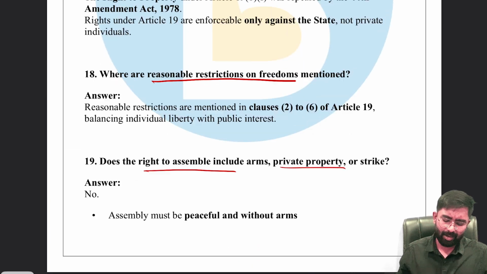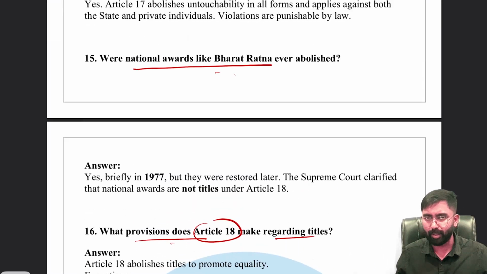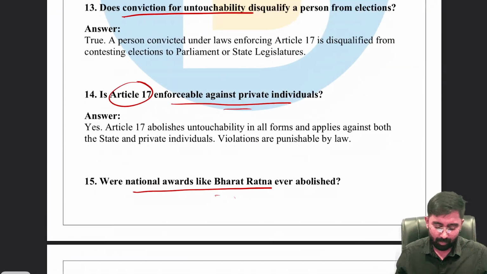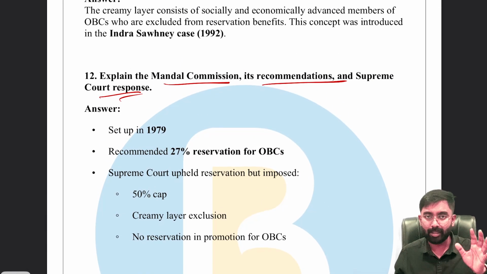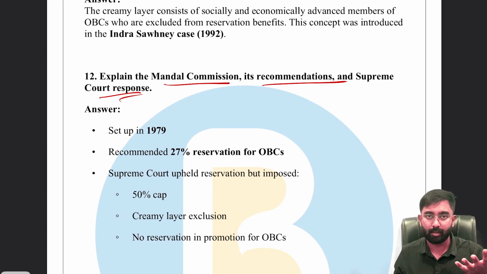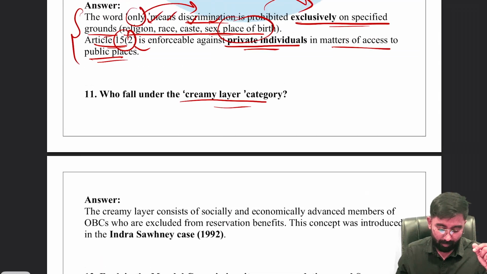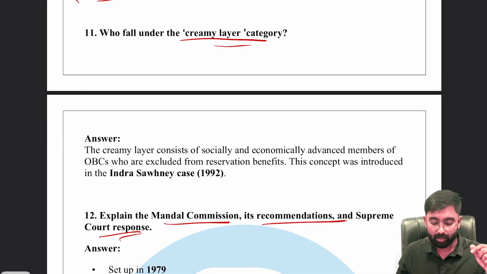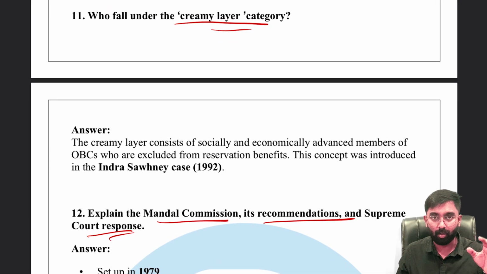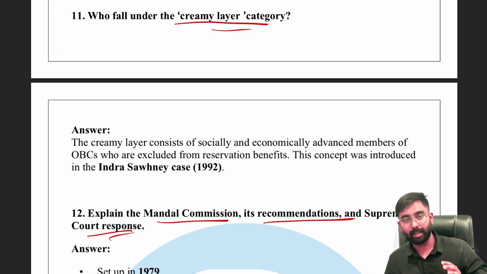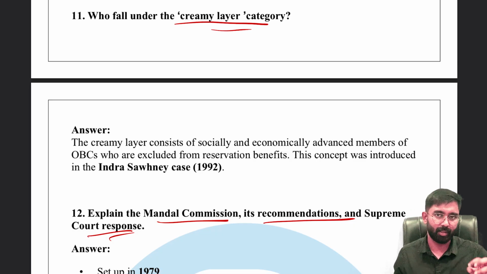Right. So if you try and analyze the questions, it covers articles that are very important: Article 15, 16, 17, 18 and 19, a little bit, just two provisions. However, we are just focusing on those nooks and corners from where UPSC can actually try and make a question, right?